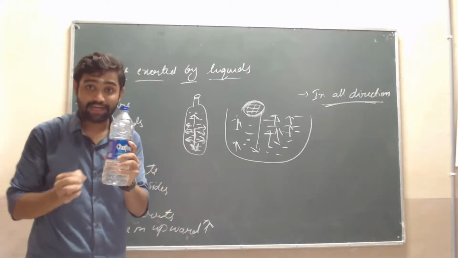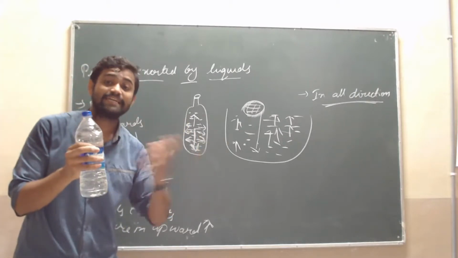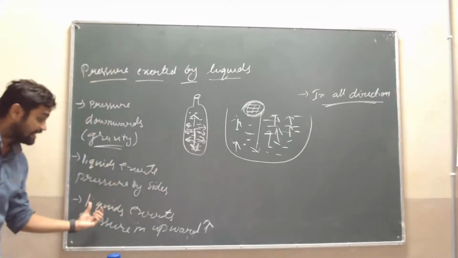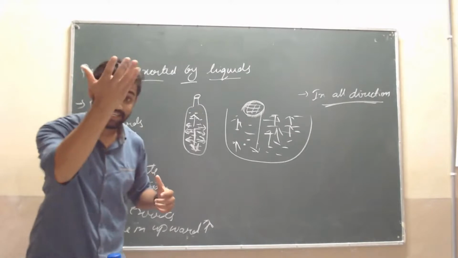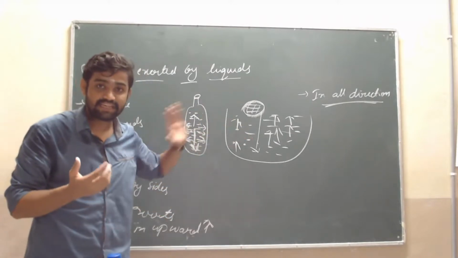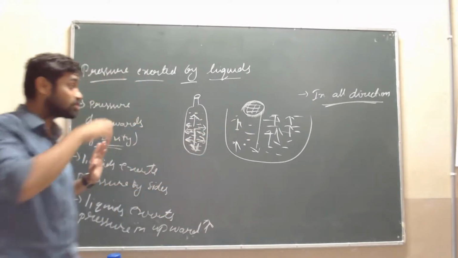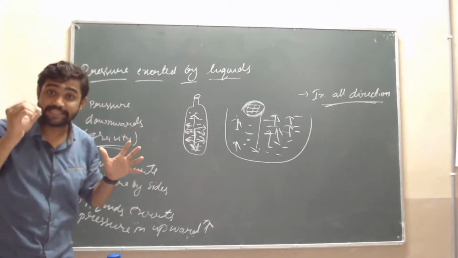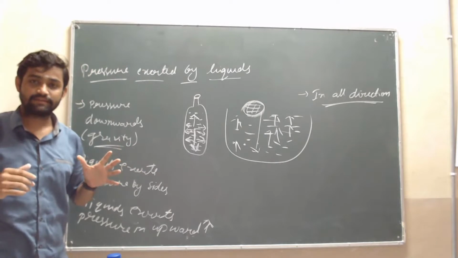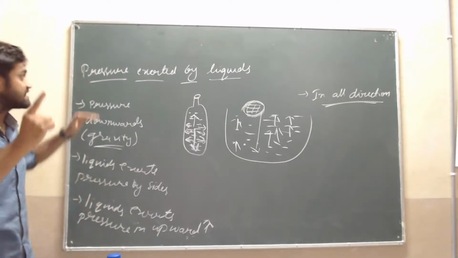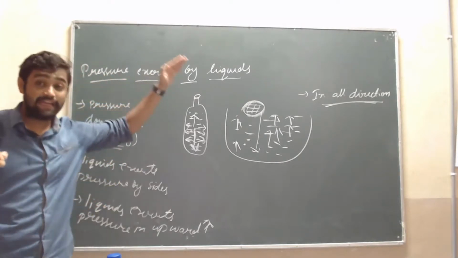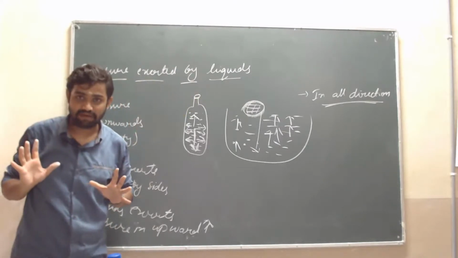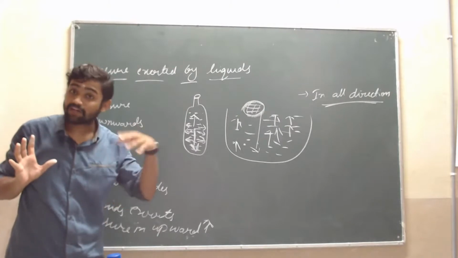Sir, the bottle example showed that the pressure is exerted through the walls of the bottle. Then the liquid exerts pressure in the upward direction. How, sir? This example. Okay, then we can conclude that the pressure exerted by liquids is in all directions. One more time I will tell you: pressure exerted by liquids is in all directions. Okay, what about the solids?